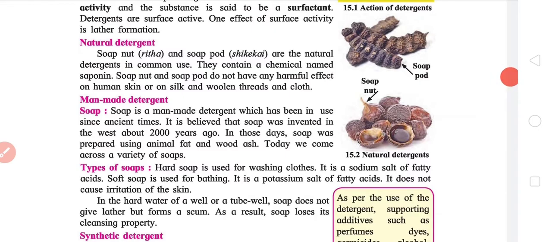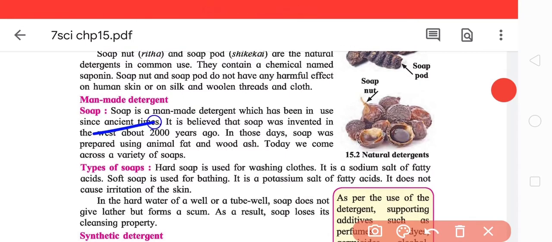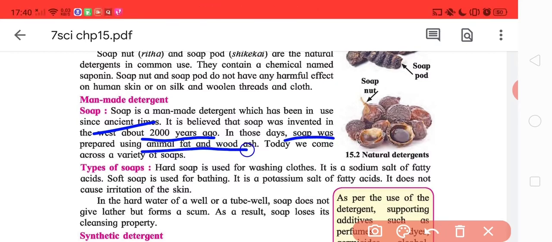Soap was invented in the West about 2000 years ago. In those days, soap was prepared from animal fat and wood ash. Now we use a variety of soaps, and there are tons of brands. Now, types of soap: hard soap is used for washing clothes.